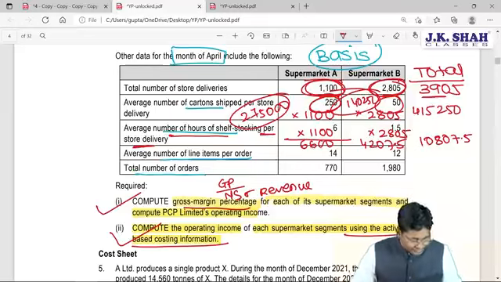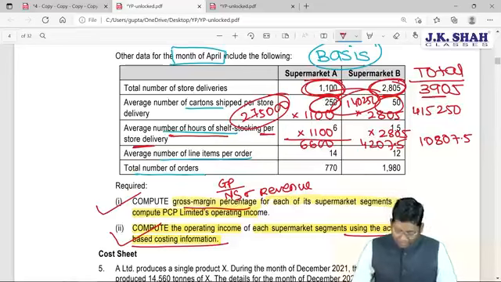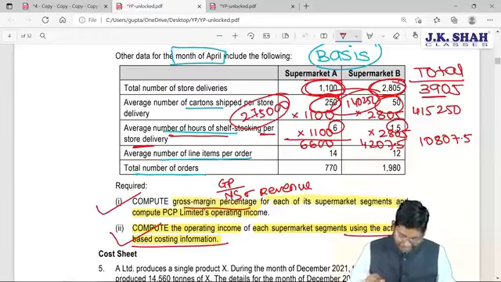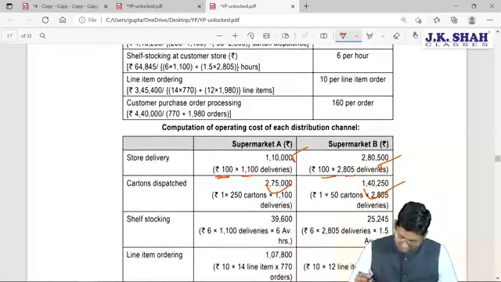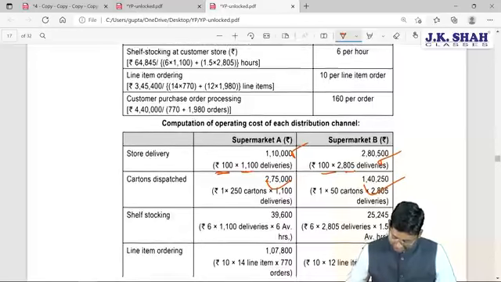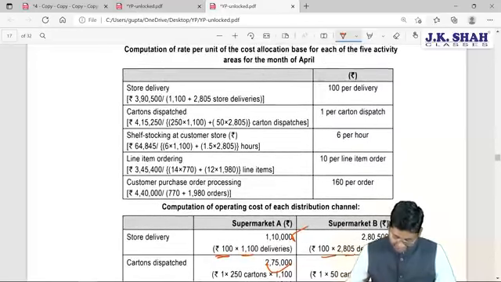Once these hours are available, you are going to compute the next thing. Now try and understand. These are the average number of hours of shelf stocking per store delivery: per store delivery 6 hours are given, 1.5 hours are given, and once you multiply them with the number of deliveries, you will get delivery-wise number of hours. Correct? And the cost associated with this is given. If you check this, you are going to get the calculation here.